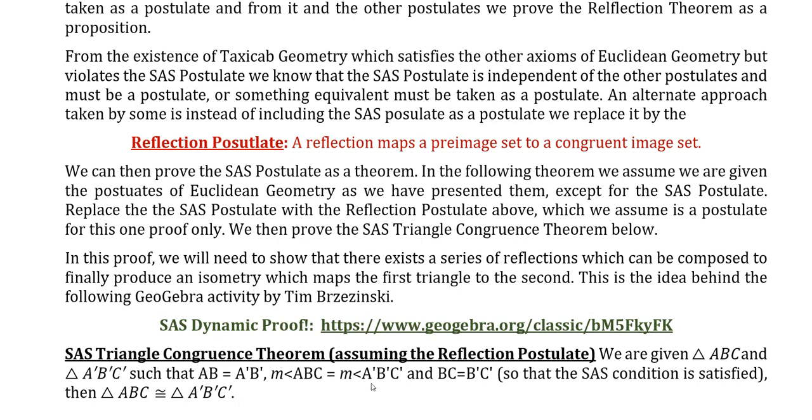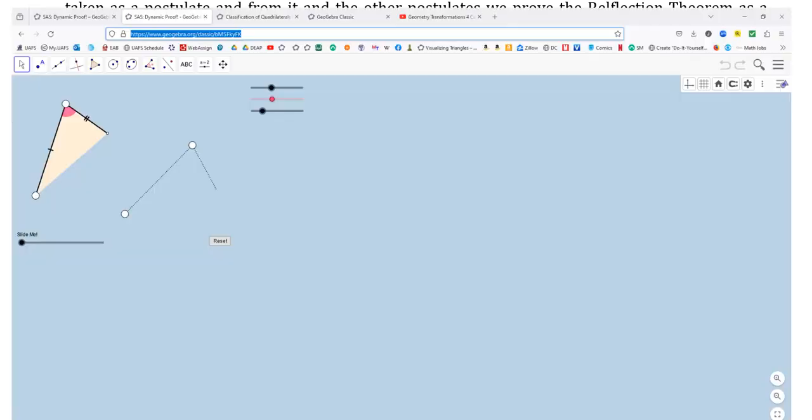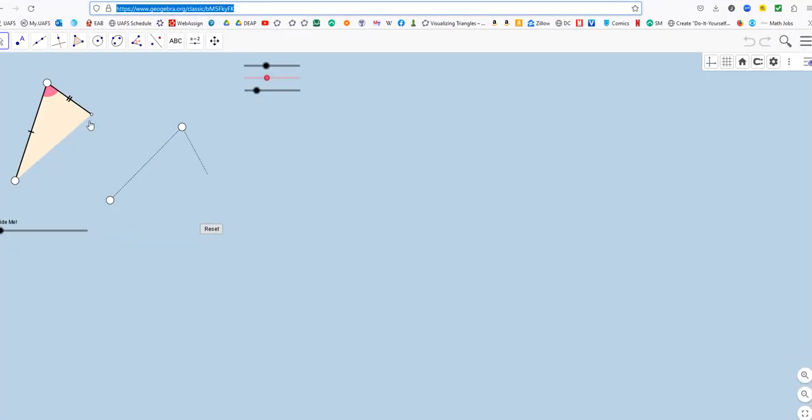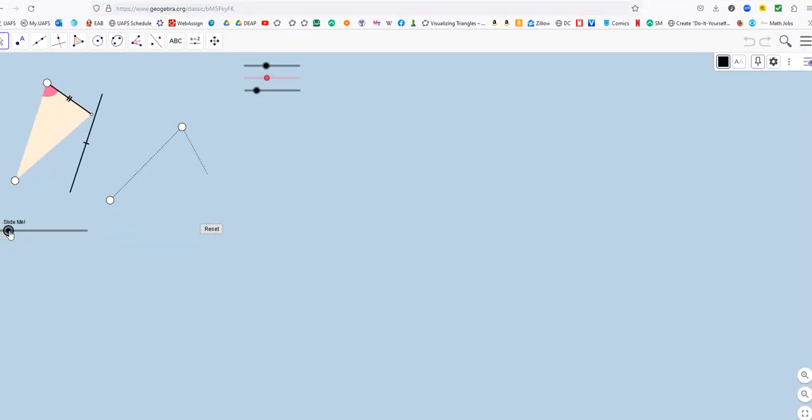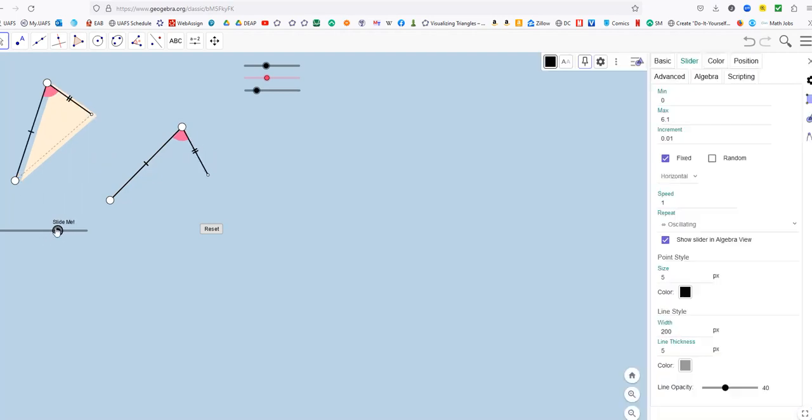If we click on this, that takes us to this. If you watch what's happening, you're showing that if we have a congruent line segment here, and a congruent line segment and angle here, we're going to make a triangle right here and prove it's congruent to this one, and you can see the transformation happening. What they did is a translation, so that this point down here is fixed.